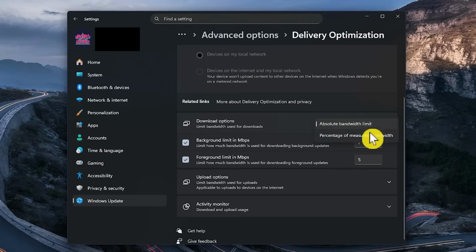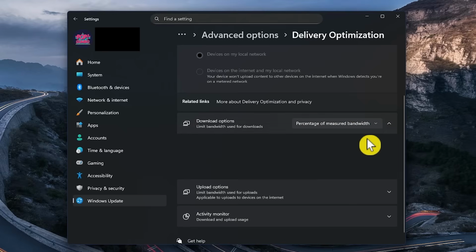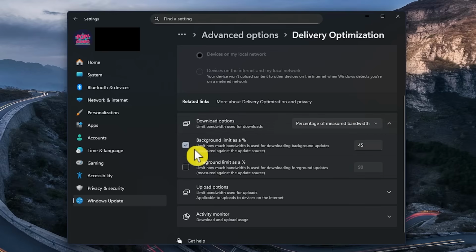Or if you go with percentage of measured bandwidth, tick the boxes and change the percentage that works best for you. If you're not sure what to do here, keep the defaults of 45 and 90. Below that, let's now go into Upload Options.